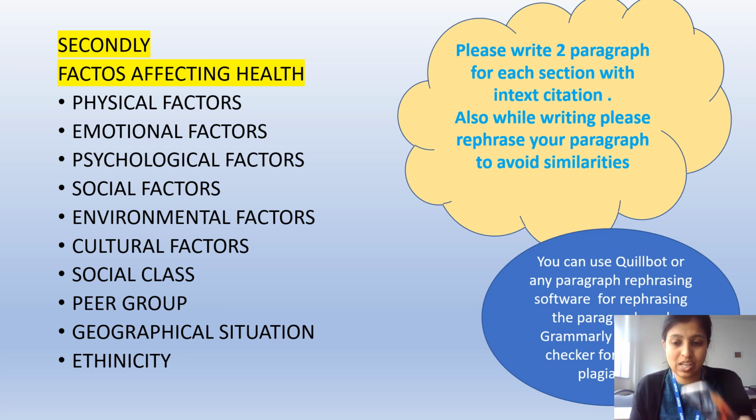Looting, right? In the same way, someone's hard work, like years of hard work, you are taking without their permission, that is called plagiarism. So while writing the second part of your essay, you have to add all the factors. You can add all these factors and write one paragraph each. Imagine this is a 1,000 word essay, which means minimum one paragraph you have to add with in-text citation for all these things: physical, emotional, psychological, social, environmental, cultural, social class, peer group, geographical, and ethnicity.